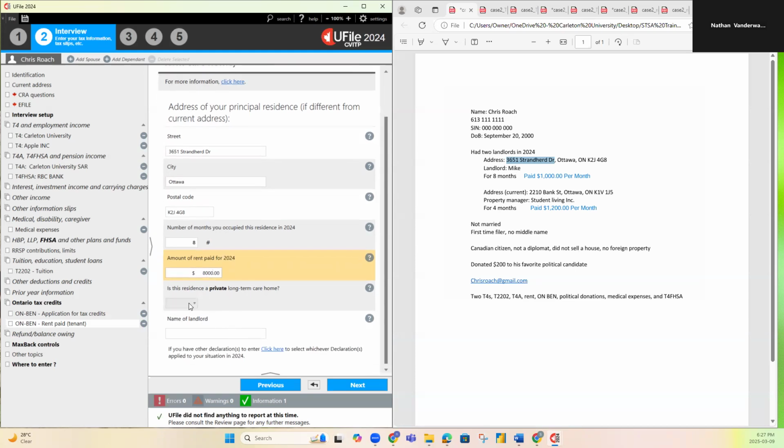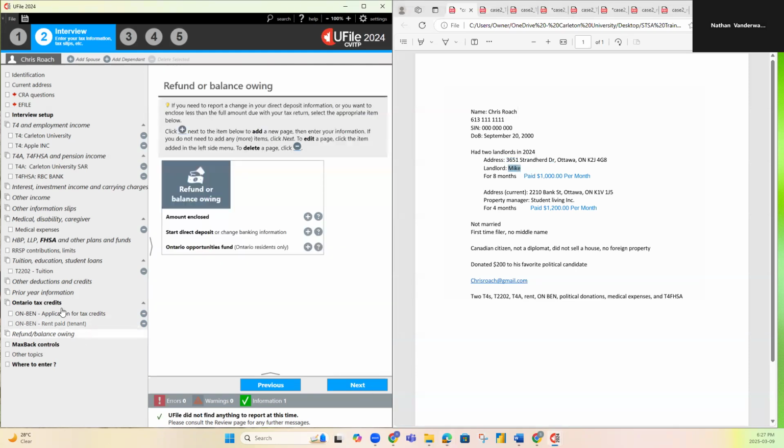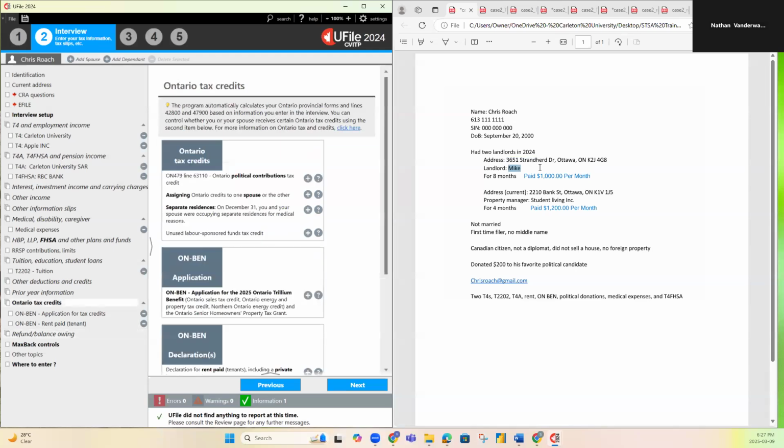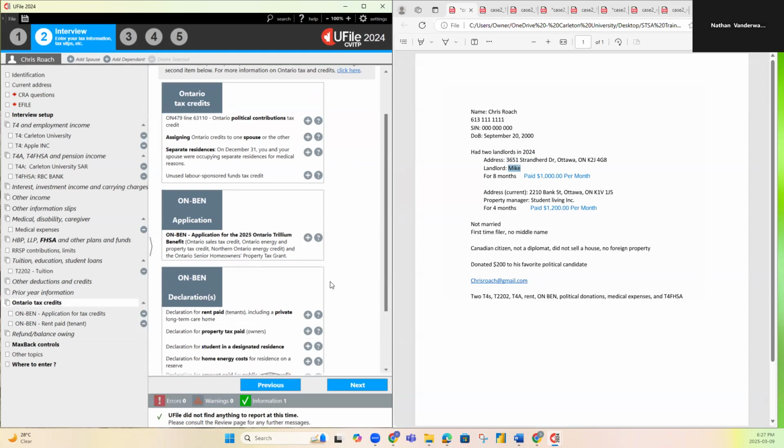It's not a long-term care. And then the name of the landlord is Mike. That's what we're going to put next. And that deals with our 8-month payment. Now we're going to deal with our 4-month payment and our current residence.